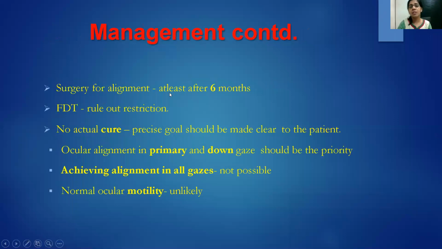Surgery for alignment we do after 6 months. We definitely do a force duction test to rule out any kind of restriction. Now, there is no actual cure for any kind of nerve palsy. So the precise goal should be made clear to the patient that we are going to do a surgery just so that the ocular alignment in primary and down gaze would be the priority. Achieving alignment in all gazes is just not going to be possible, and normal ocular motility, to give them the full ocular motility, is going to be unlikely.